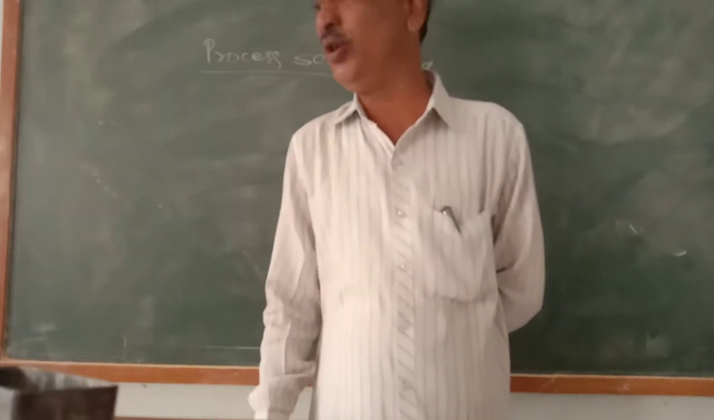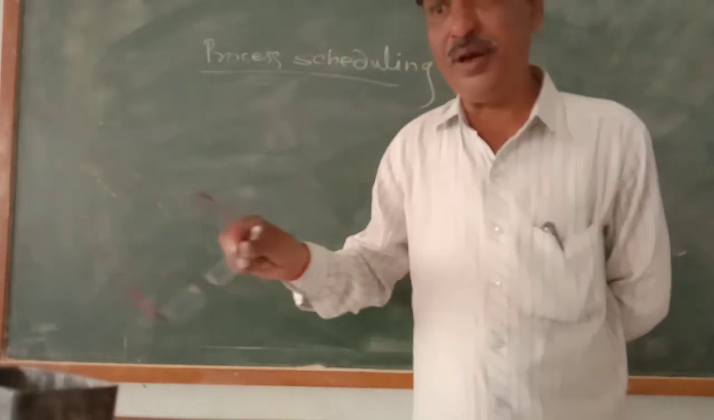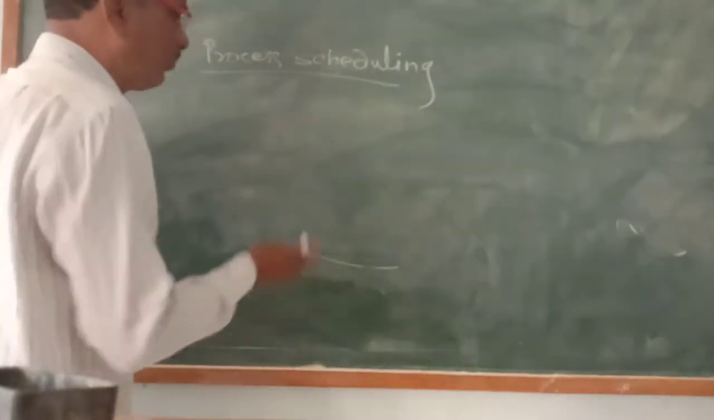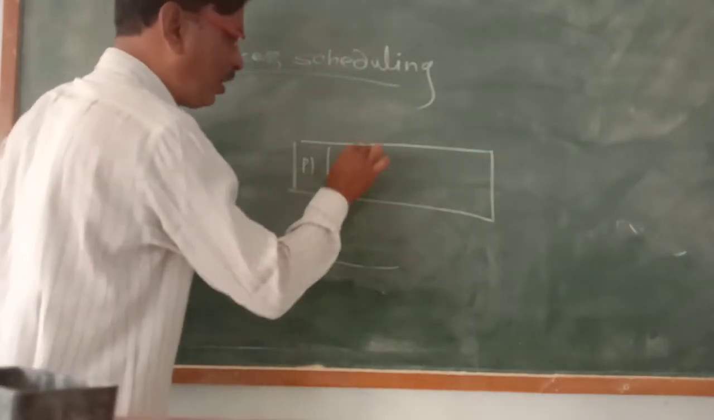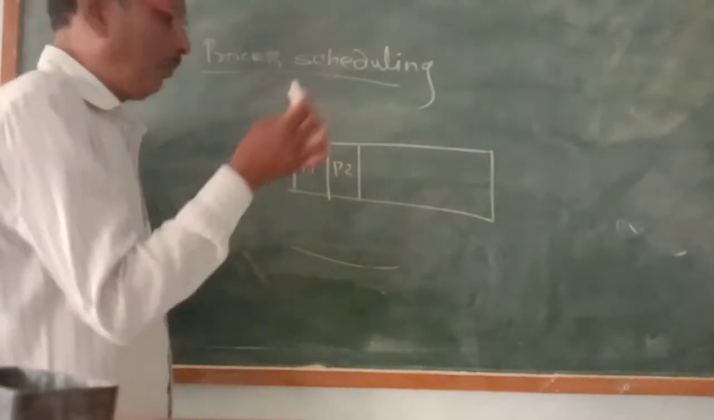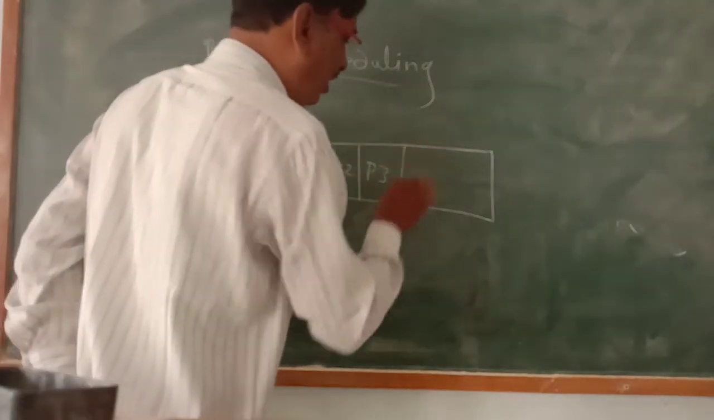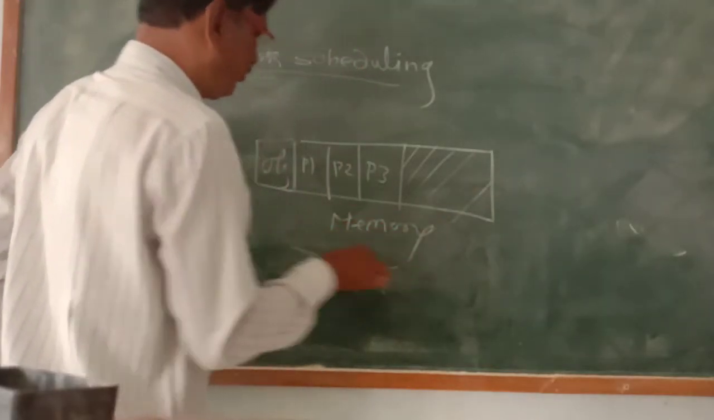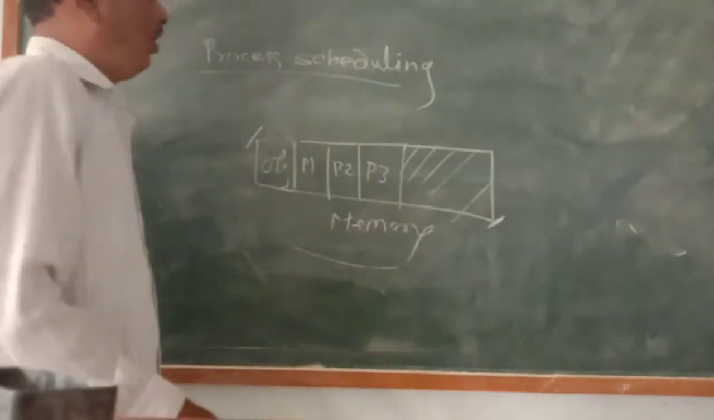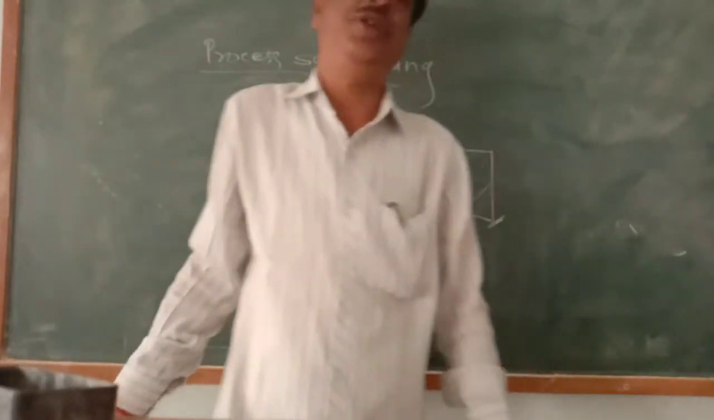But in multi-programming, multi-user, a number of processes are there in memory. This is the memory. Process 1 is there, process 2 is there, and the operating system is already there. Then process 3 is there, and this much is the backend area. This is the total memory. Now, how to schedule the processes? That depends upon the operating system.